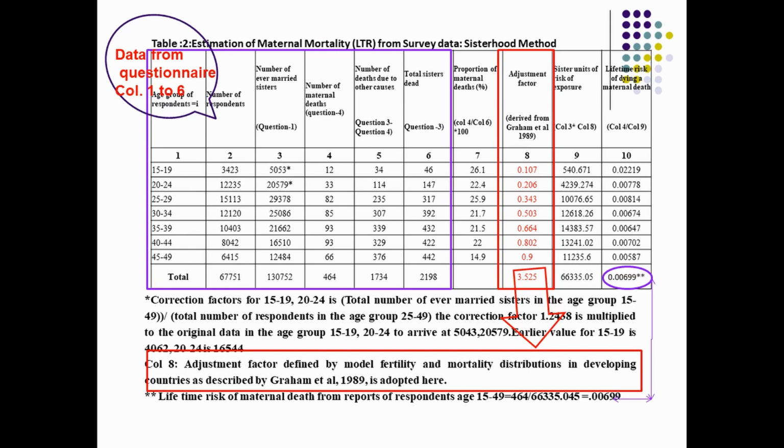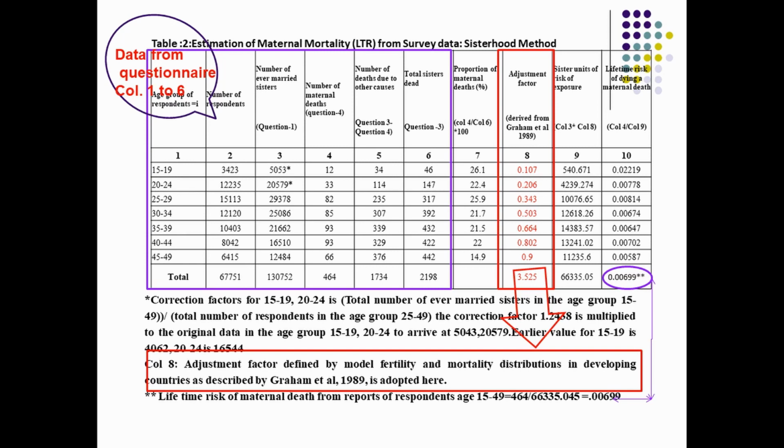For that case, Graham et al. have given the standard fertility schedule, called a model fertility schedule, for this kind of purpose. Therefore, this adjustment factor of the model fertility schedule has been derived from Graham and others, reference number 1, and it is given directly here.